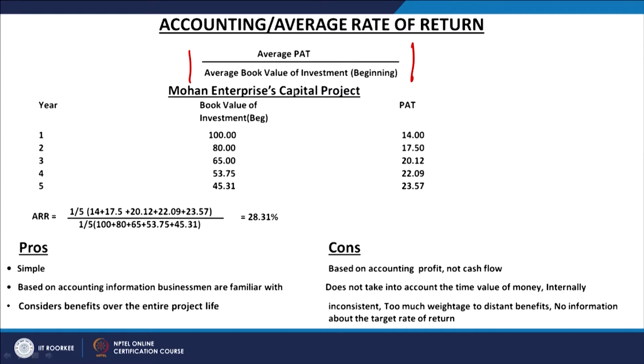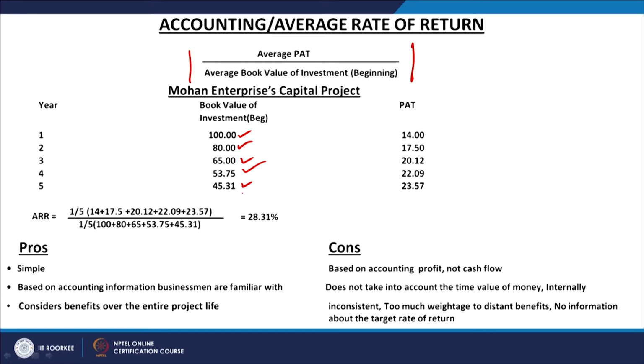Same thing we are showing here: the investment at the beginning of the year is 100 rupees, or 100 crores. After depreciation next year it has come down to 80, then 65, then 53.75, then 45.31. So, this way this investment is depreciating, but we are going to take the average of this investment. The average of these 5 values: this plus this plus this plus this plus this, divided by 5.